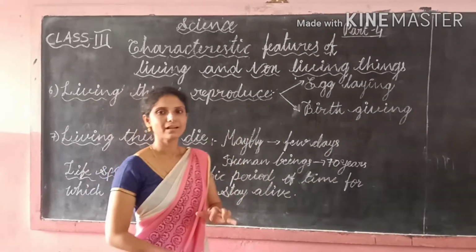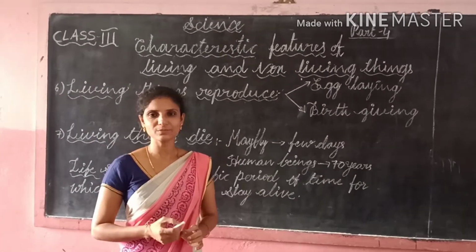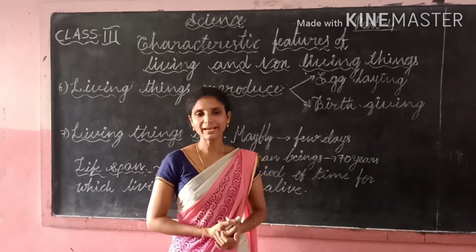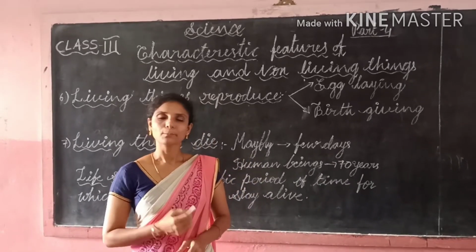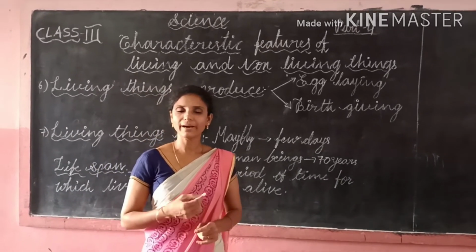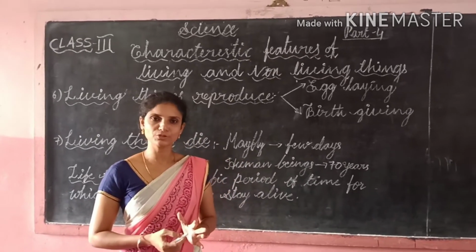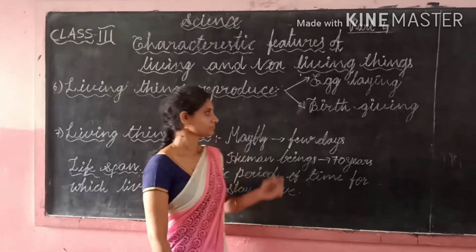What about plants? How do plants reproduce? Most of the plants are reproduced by seeds. Plants reproduce in four ways: by seed, by stem, by root, and by leaves. But most of the plants reproduce by seed.